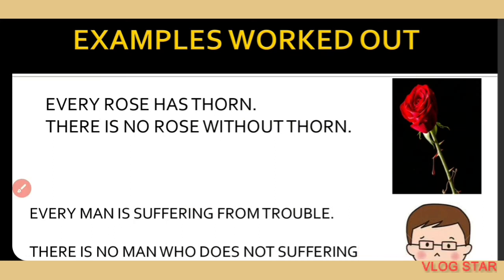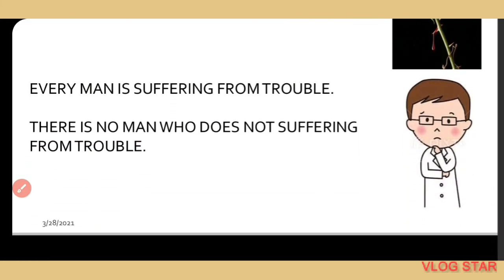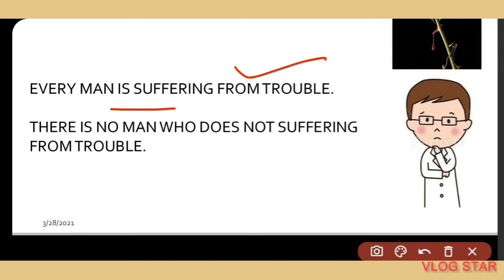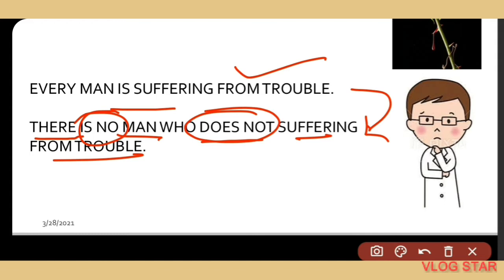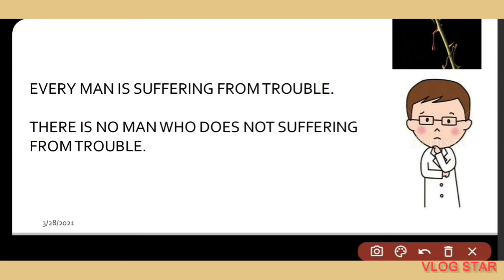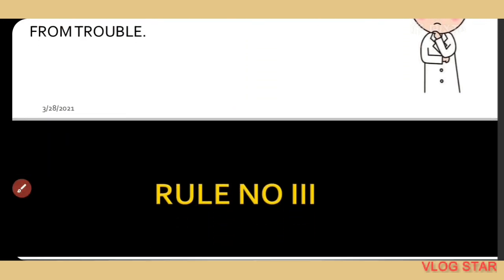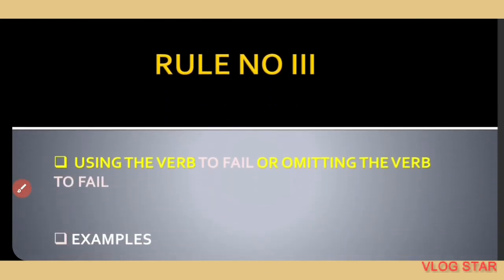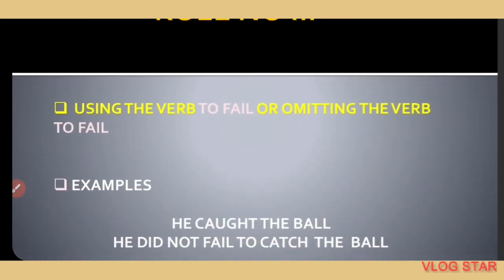So come to the next slide, and the next example I have given here. Every man is suffering from travel. So what will be the negative form of the sentence? The negative form of the sentence will be: there is no man who does not suffer from travel. No man plus does not, double negative equals positive, that is, the above sentence can be formed out of these negative words.